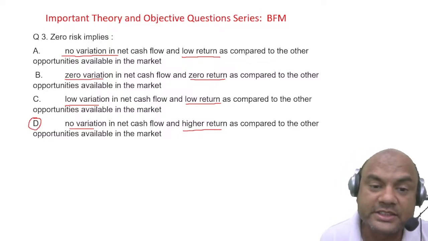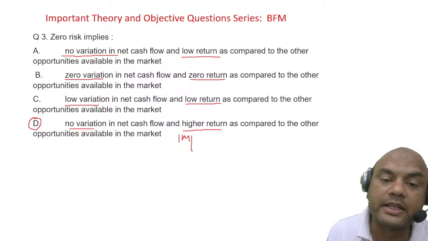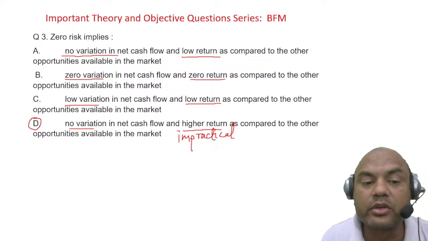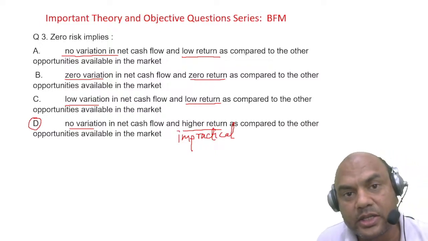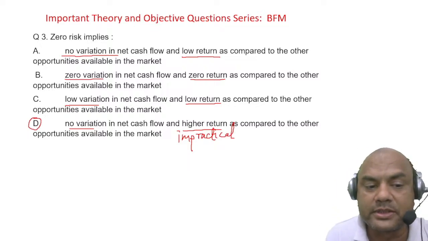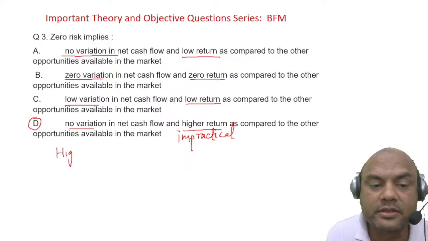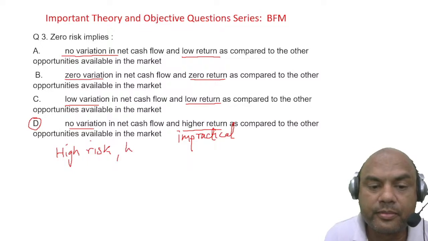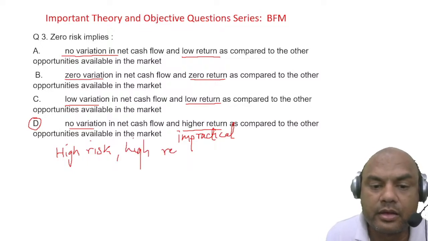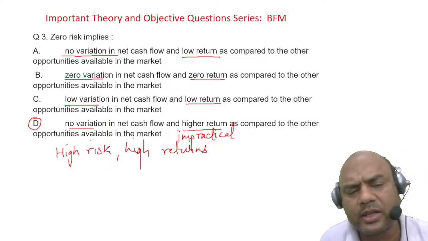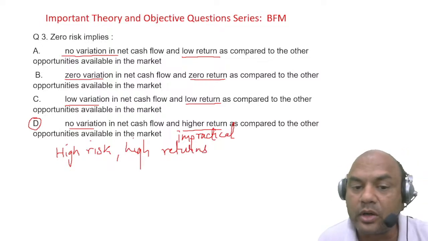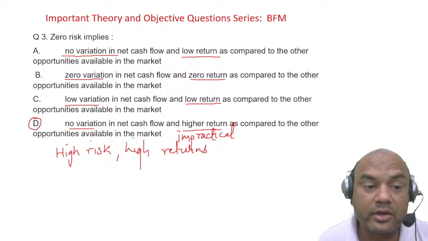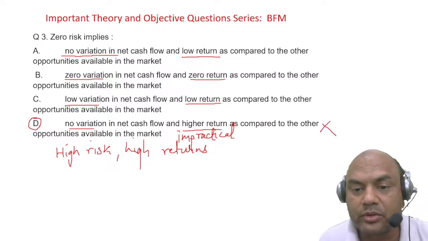But is this possible? Is this practical? This is impractical. This is not possible. Why? Because if you are having no variation, if you are having zero risk, remember, the rule of investment is very simple: high risk, high returns. That is the rule of your investment or life. So this is not practically possible. Although this is the most sought for, I'll definitely seek for this, but that is not the right answer. This can't happen. So this is out.